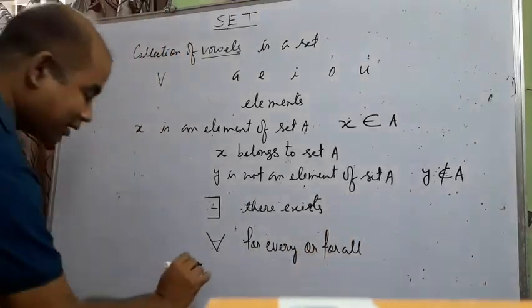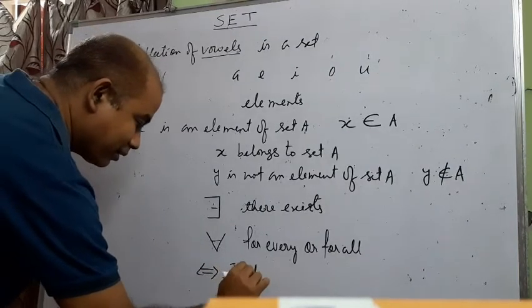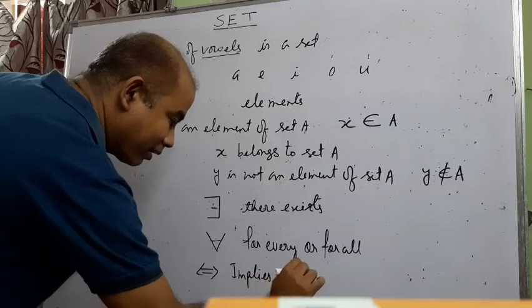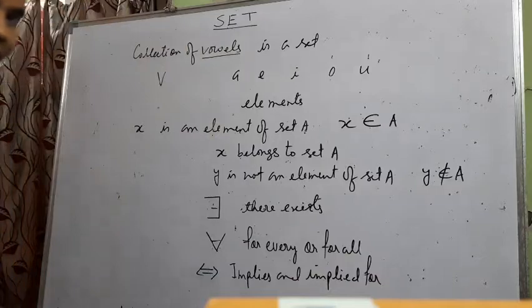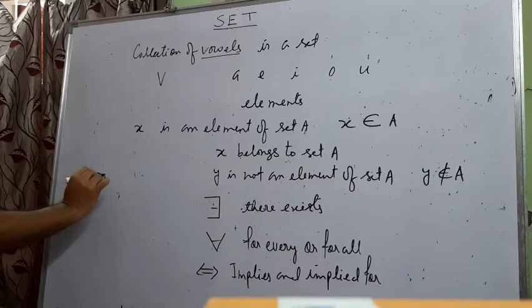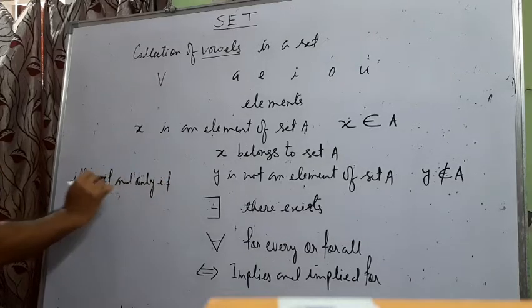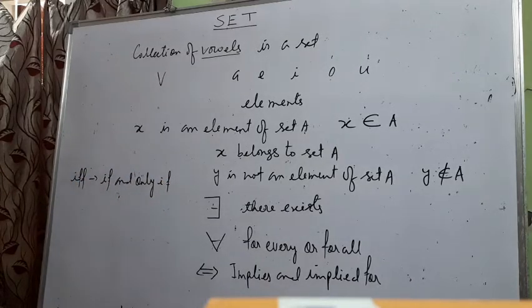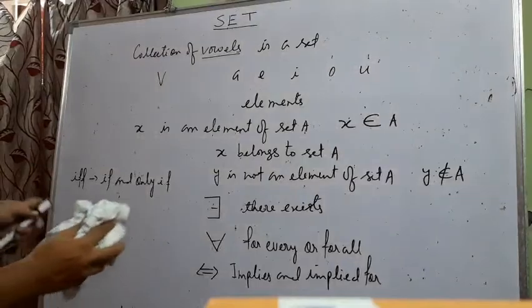This symbol stands for implies and this one for implied for. Okay, implies and implied for. This symbol stands for if and only if. These are some symbols we are going to use here.